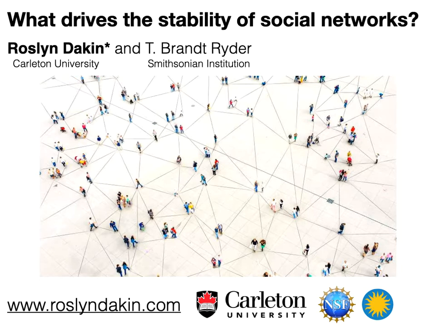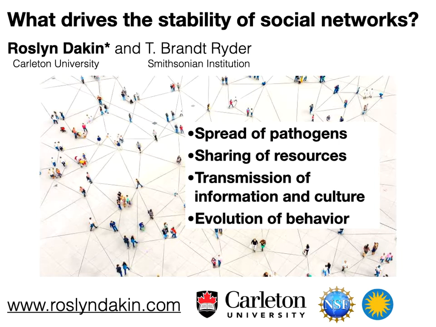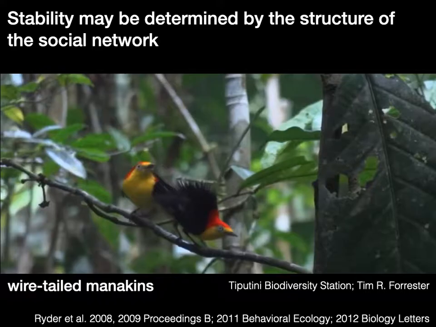I'm excited to tell you about research with my co-author Brandt, where we have asked, why are some social networks more stable than others? Social networks are ubiquitous in animals and humans, but they're not all the same, and the stability of a network can affect many biological processes, from the spread of the novel coronavirus to the evolution of cooperation.